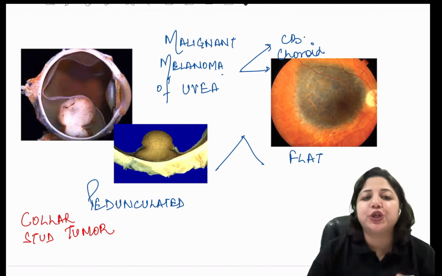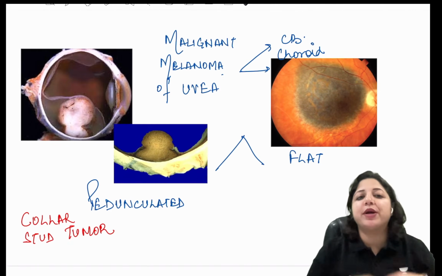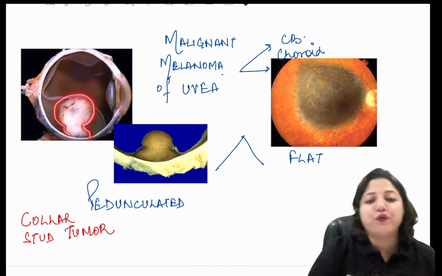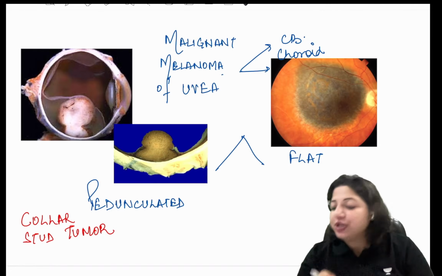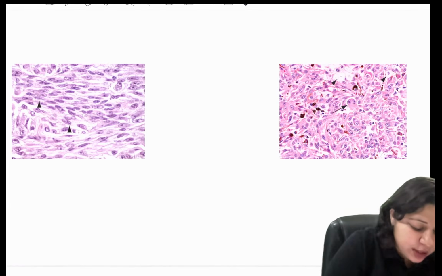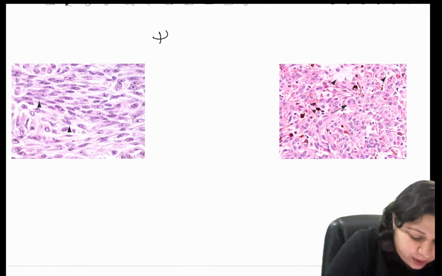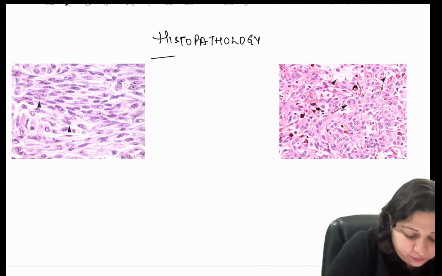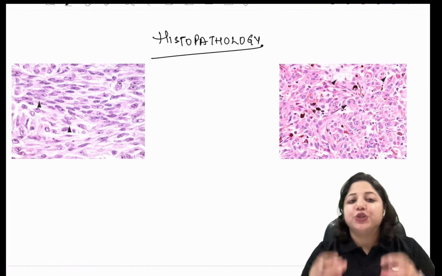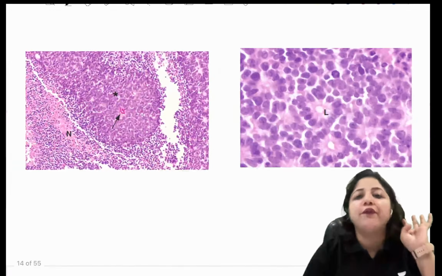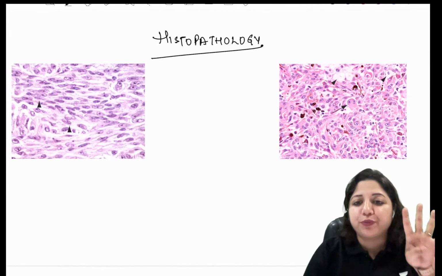So the collar stud tumor is the pedunculated, mushroom-shaped tumor like this, which arises from the choroid. This is the choroidal melanoma. A very important thing that you normally get asked is, what is the histopathology of choroidal melanomas? Please remember it is of four important types.